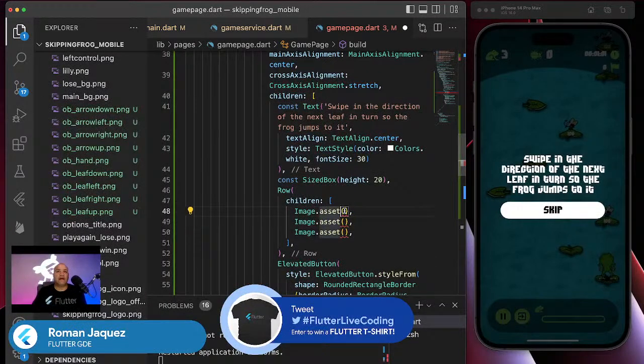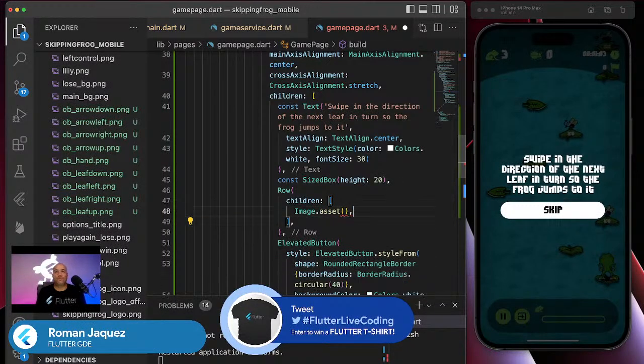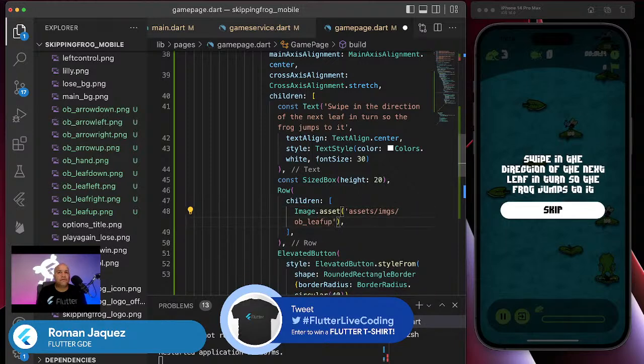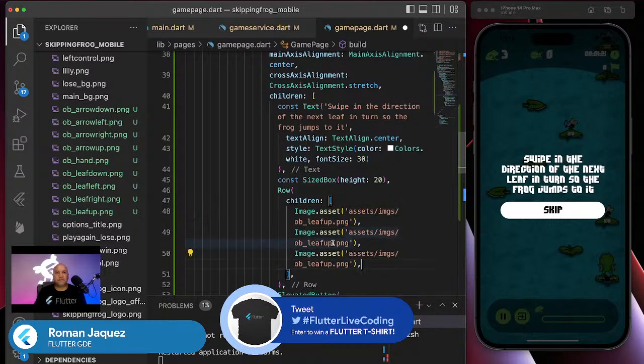Actually, let me just do one again. I can do assets, images, ob, what is it? Leaf up, that PNG. I'm going to copy this 3 times, and then I'm going to do the arrow up.